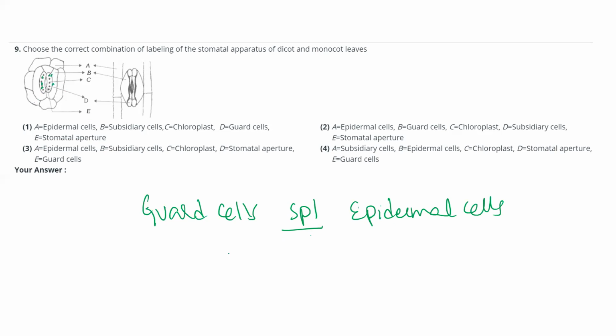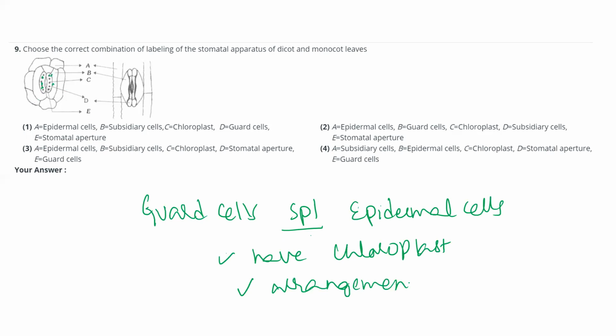Guard cells are specialized epidermal cells. They have chloroplast, and also the arrangement of cellulose microfibrils is a little bit different here. In this aspect they are different from the remaining epidermal cells.